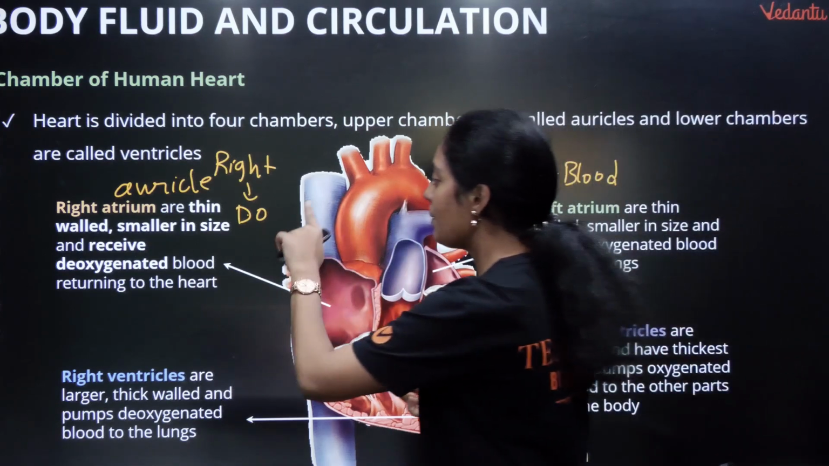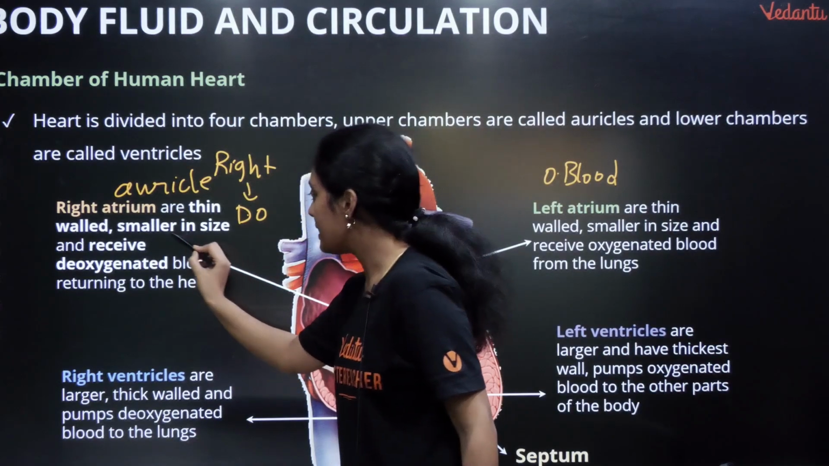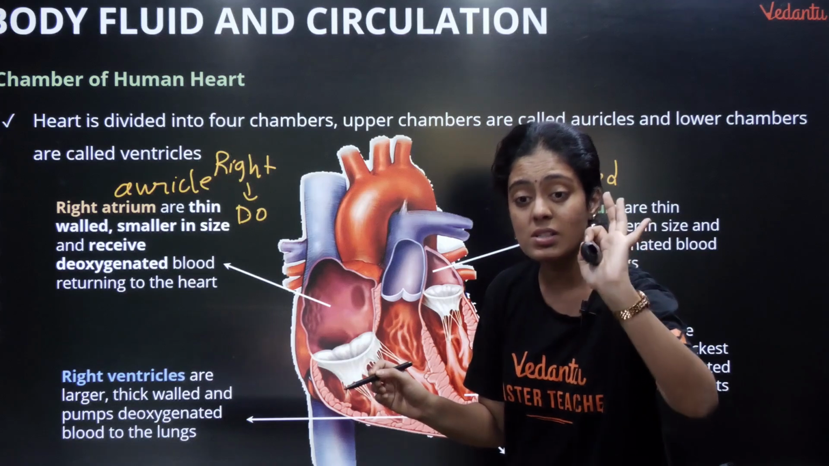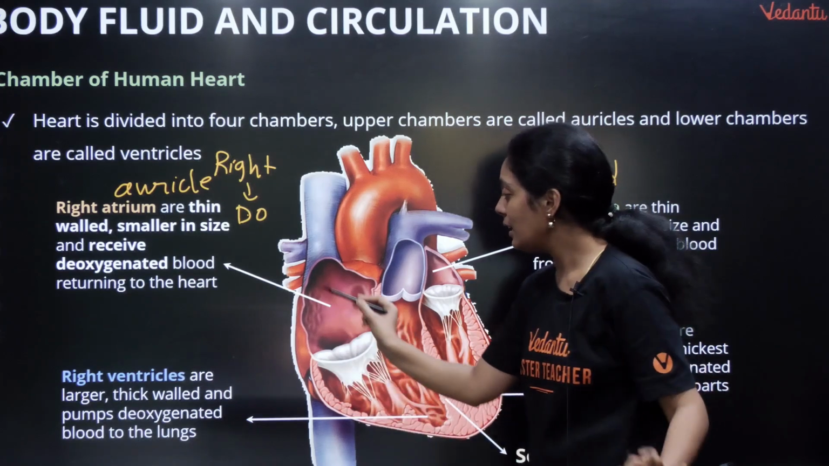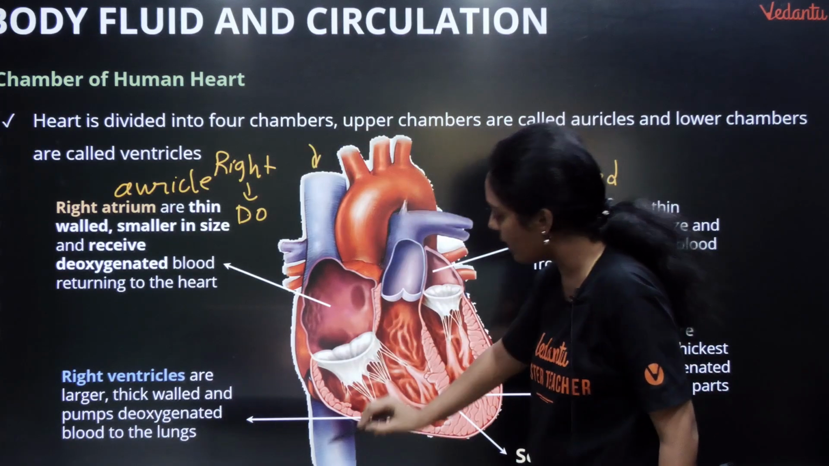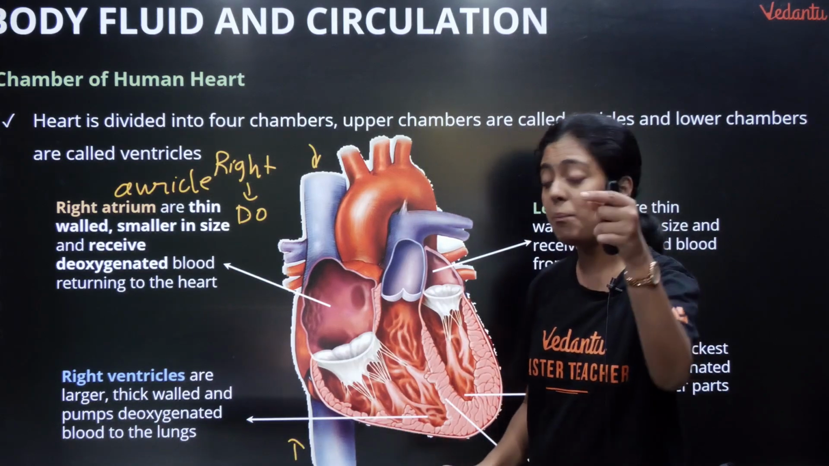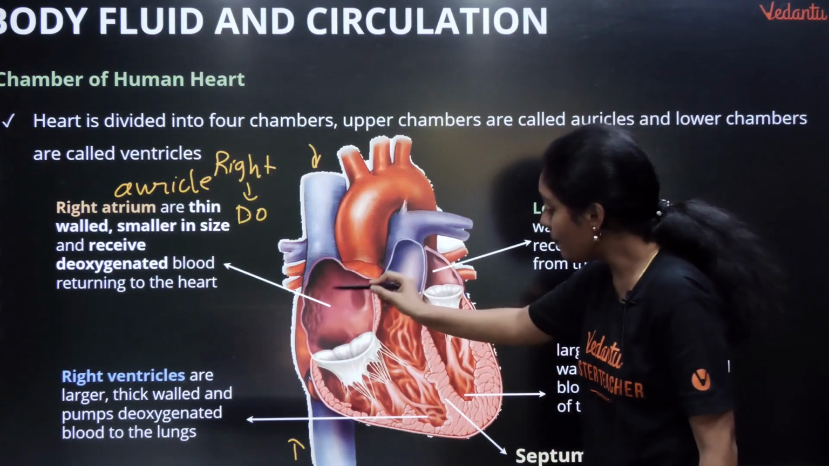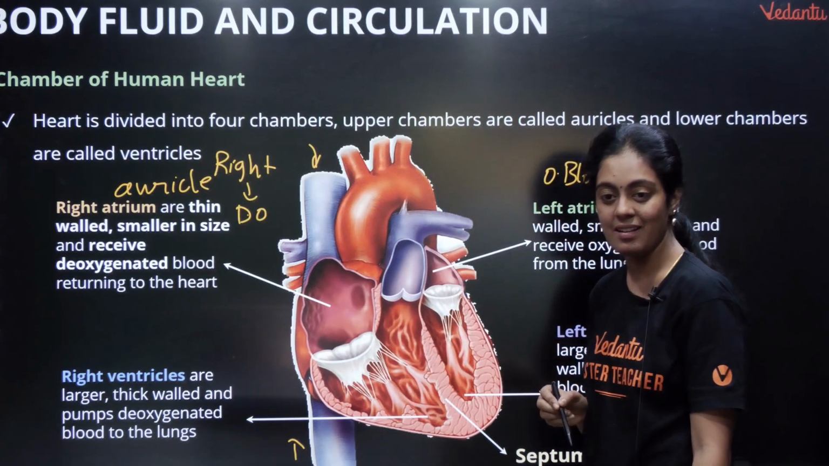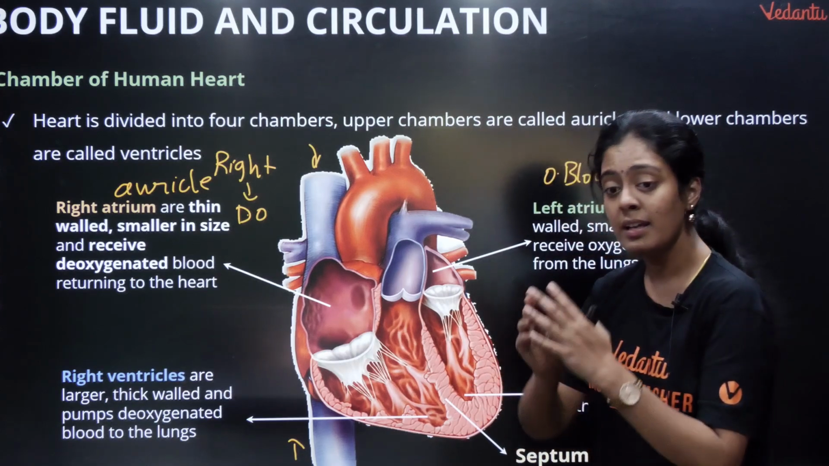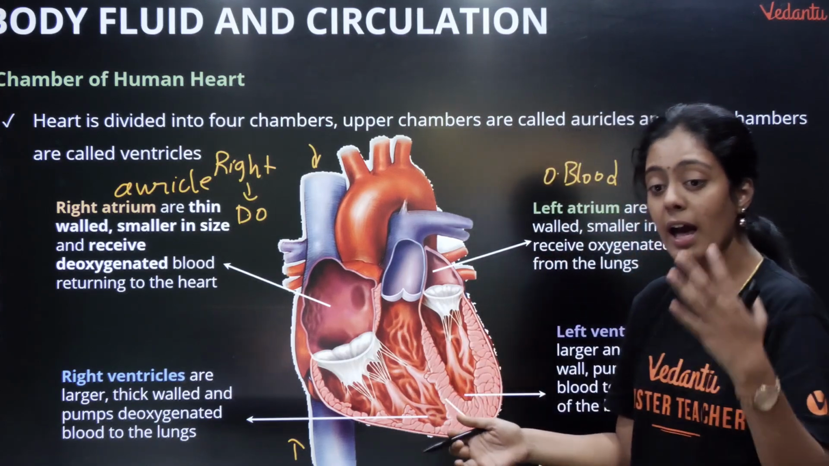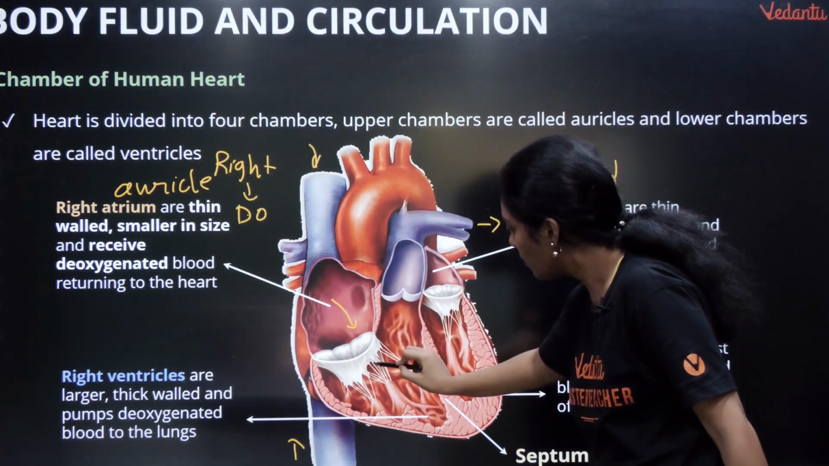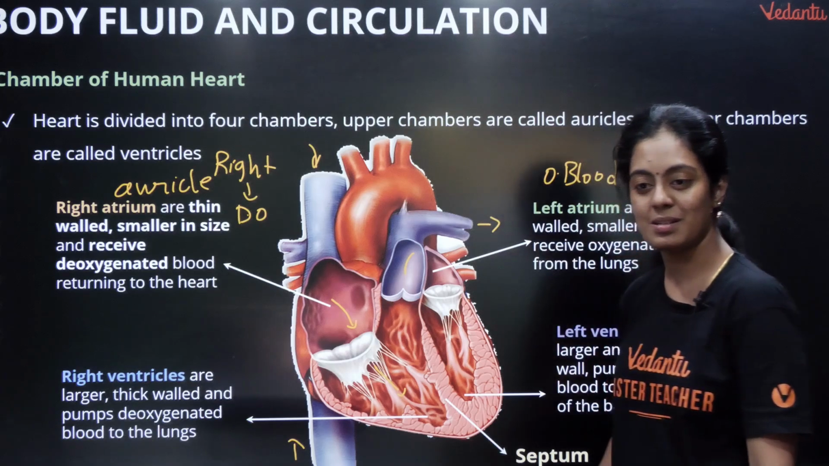Okay, so right atrium is thin walled, smaller in size, romba chinnadu compared to all the chambers, and receives deoxygenated blood returning to the heart. So you know your superior vena cava and inferior vena cava, they pump the blood into the right atrium. Okay, from the right atrium it will go to the right ventricle. Right ventricle is large, thick walled and pumps deoxygenated blood to the lungs. So inga varum ipdi varum, correct? It will be pumped to the lungs.